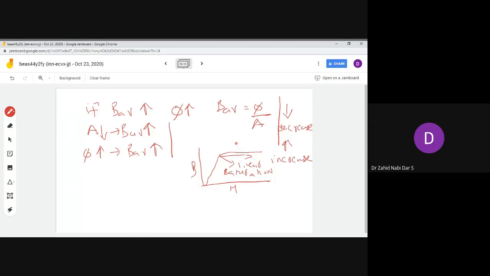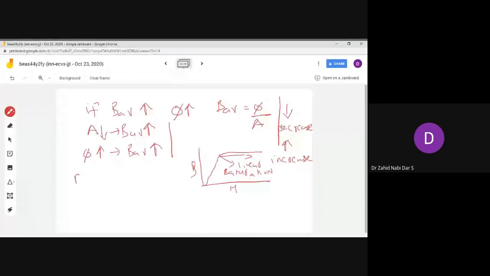So when BAV increases, iron loss increases, and it also reduces the output, which gives decrease in efficiency. So what we will consider is BAV in terms of the pole, in terms of the machine, which we have seen previously in the DC machine as well as the induction machine.